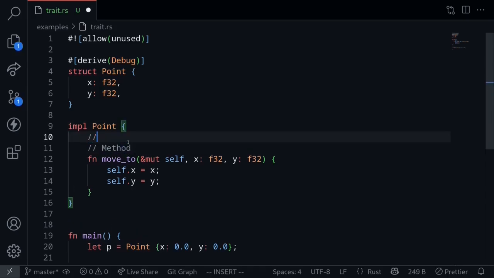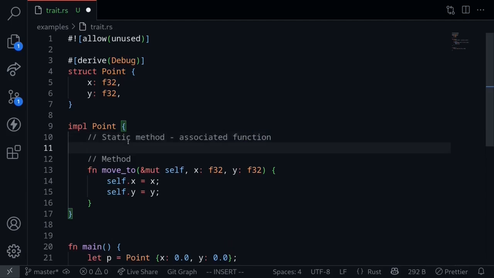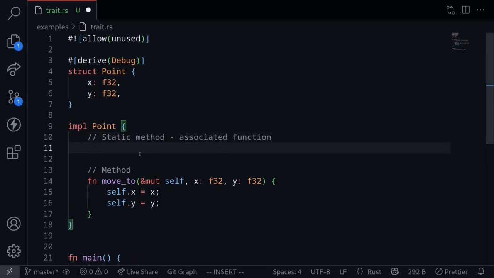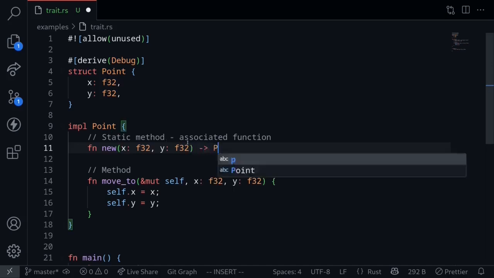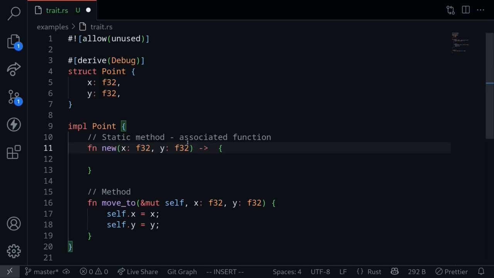How about a static method, also called associated function? A static method will operate on the type. A good example is a static method that will instantiate the type. For our example, let's say we have a function called new. This function is going to create a new instance of the struct Point. For the inputs, we'll pass in the x coordinate f32 and then y coordinate f32, and then we'll return this type Point. Here we can declare this as a Point or as Self with a capital S.